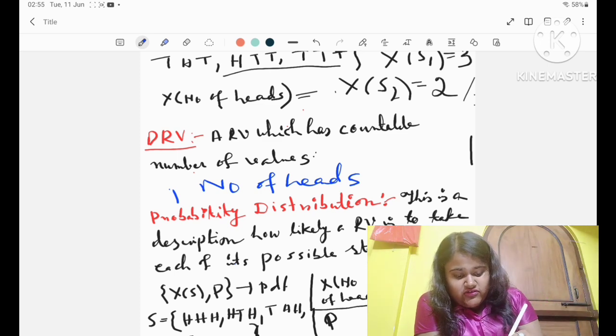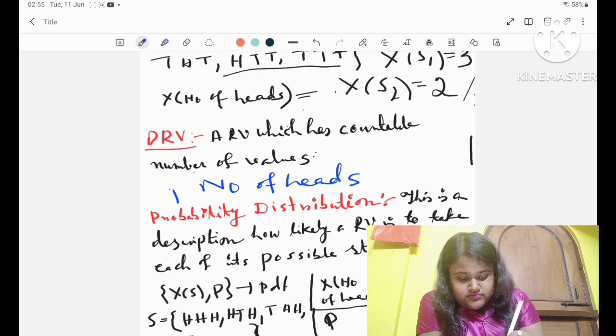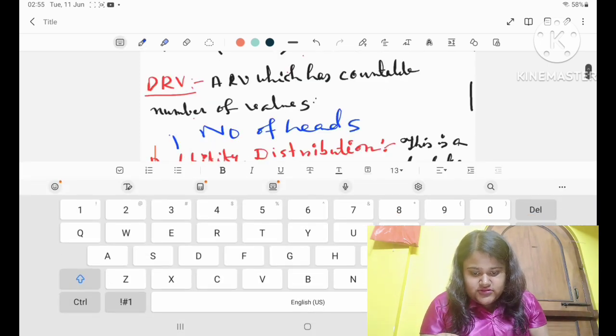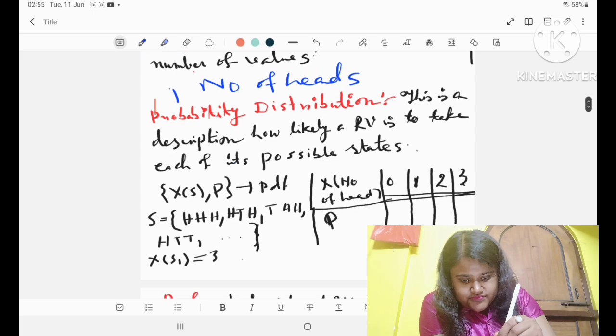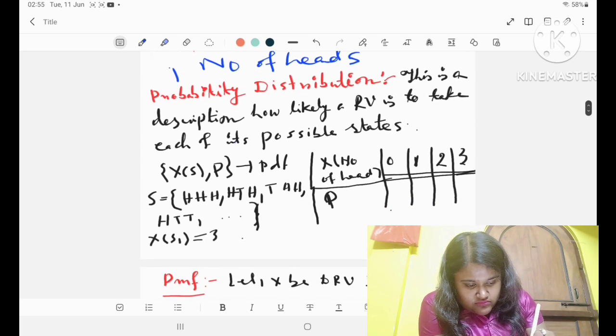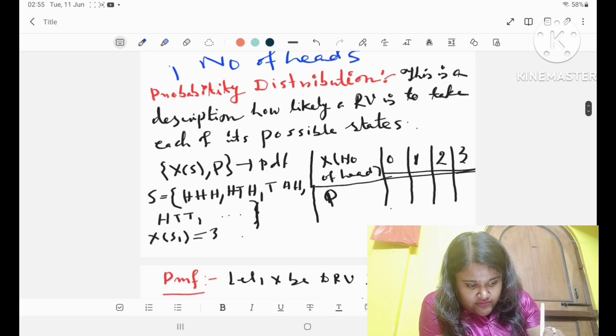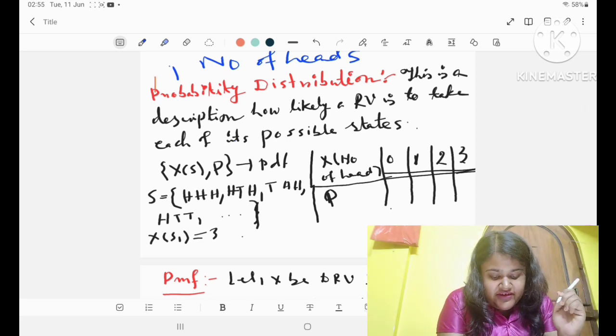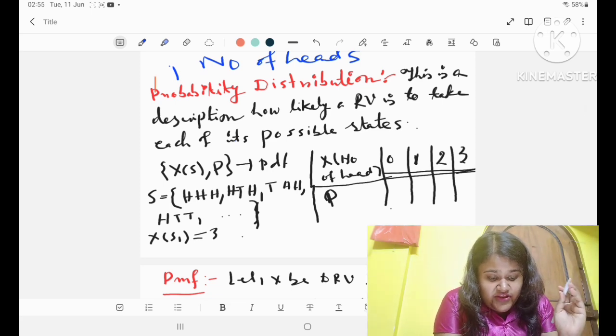For example, the number of heads in the previous example. So this is a discrete random variable.